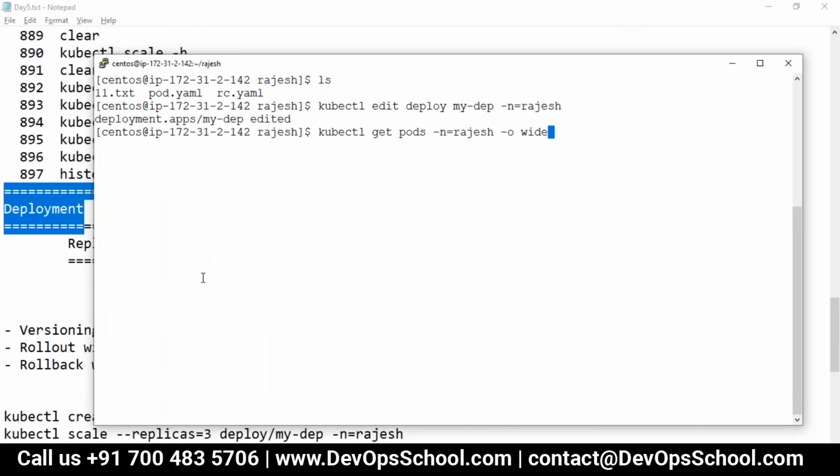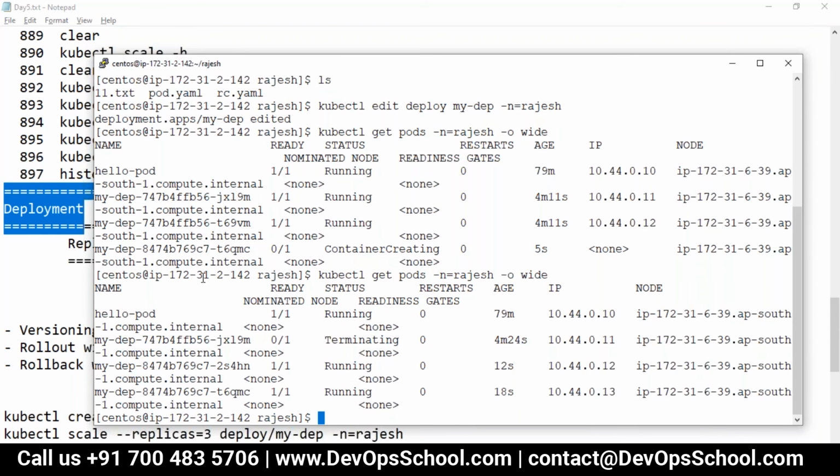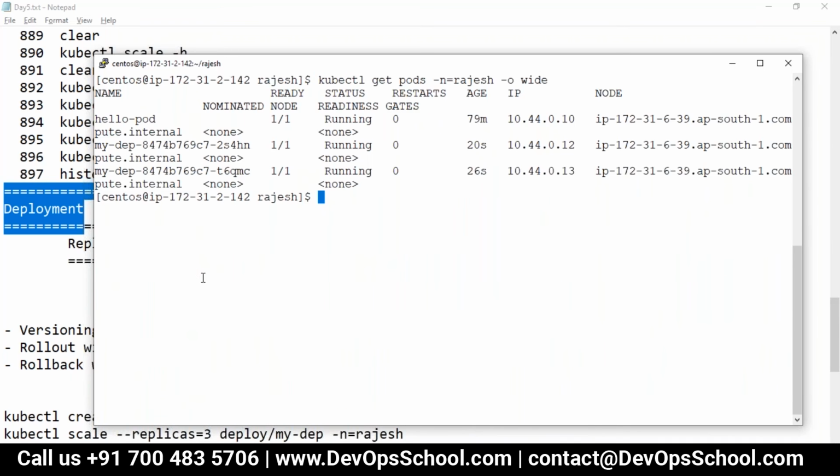And you see here, look at the timing. One is creating, one is terminating. Look at the remaining: the first two were 4 minutes old, and now one got replaced just now. Both got replaced almost and the old ones got terminated. So here I deployed the new images. Actually, look at the age, 20 seconds.